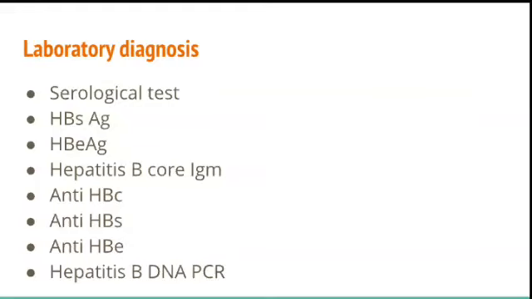So you can do antigen tests, that is HBsAg, HBeAg, hepatitis B core IgM, and the antibodies specifically you can do for core, surface and envelope antigens. Hepatitis B DNA PCR is a quantitative analysis, that is polymerase chain reaction. So you will know how much infectious status the patient has, the quantity of the virus. If you want to know, you have to do this PCR. Hepatitis B DNA PCR. These are all the laboratory tests.